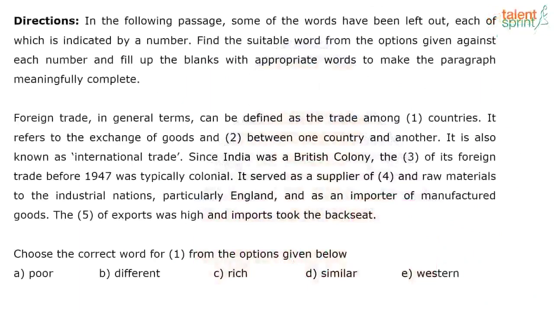So if I look at option 1, obviously we'll have to look for associated terms, right? I already have a couple of you telling me option B, and 1 or 2 of you even said option A. Okay, so let's look at it. Foreign trade in general terms can be defined as a trade among dash countries. My options are poor, different, rich, similar, western. Just apply pure logic and you tell me what can be the answer, right?